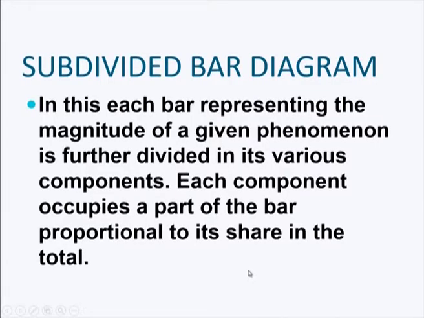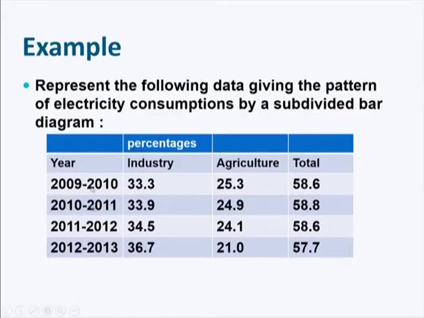The next one is what is called a subdivided bar diagram. If you are given any bar, you can divide the bar into different components. In this type of subdivided bar diagram, the bar representing the magnitude of a given phenomenon is divided further into various components, and each component occupies a part of the bar which is proportional to its share in the total. For example, you see the following data which gives electricity consumption, which you can show by using a simple bar diagram.